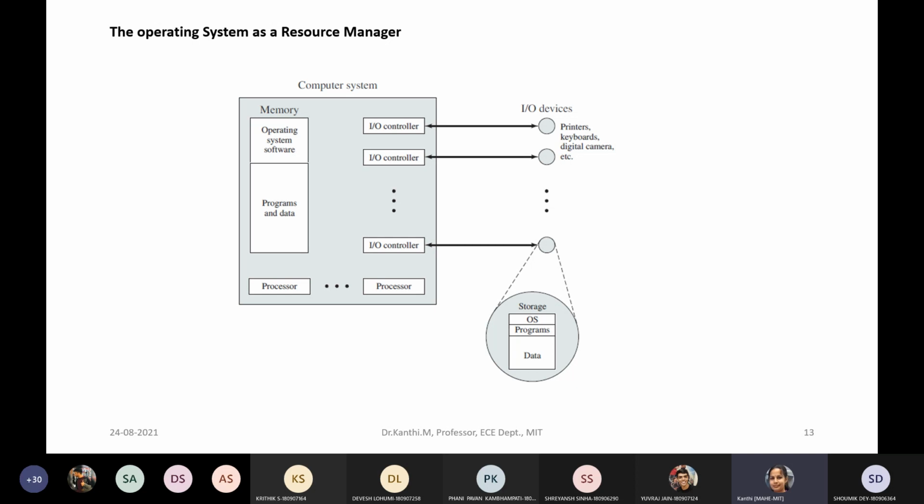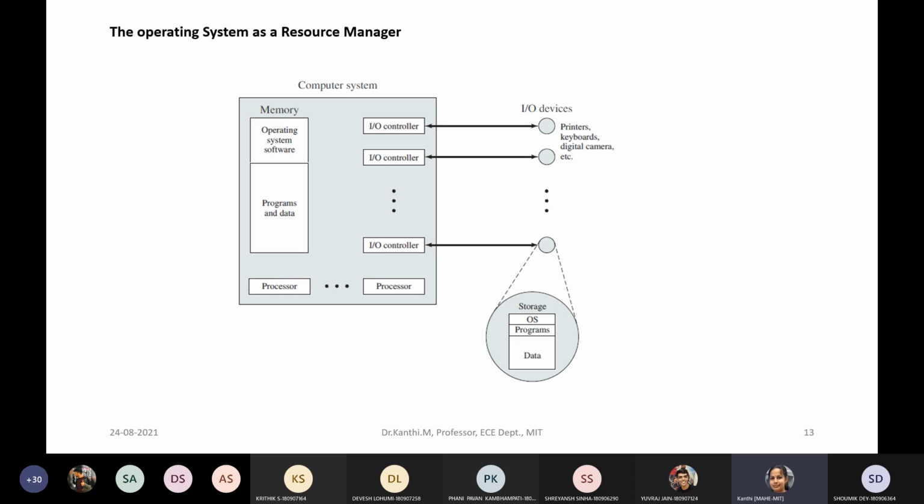Okay. So there are different resources, I mean the services or whatever resources, that need to be managed by the operating system. If you look at this, there is a memory, operating system software, program and data. If you have multiple processors, it's a different issue.